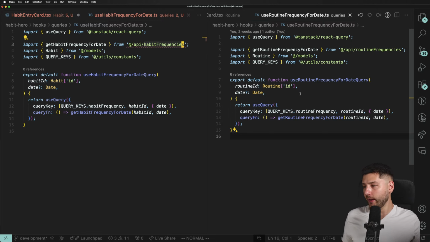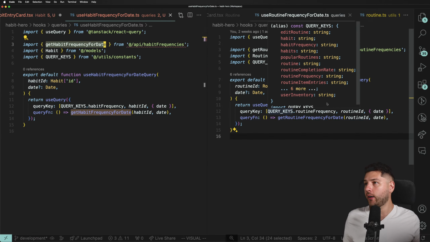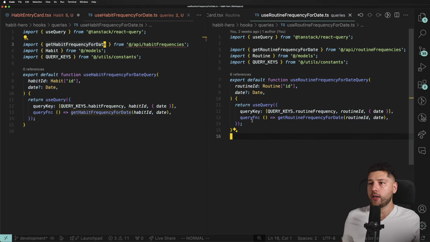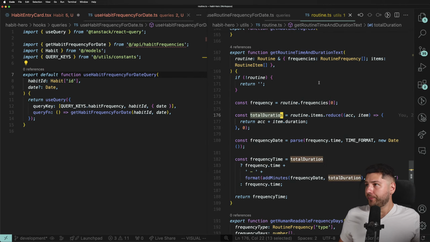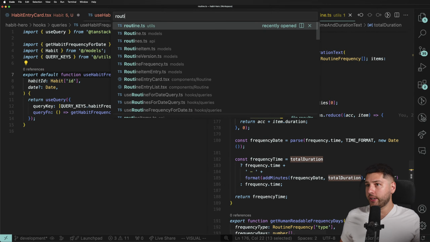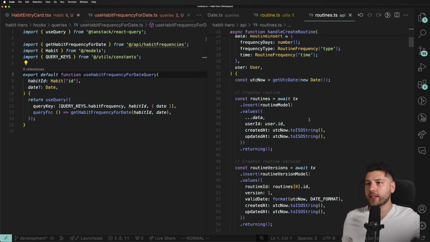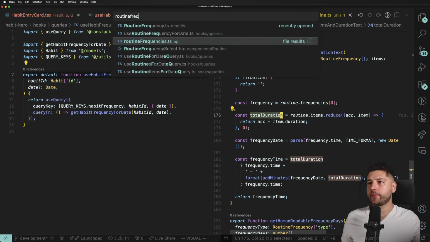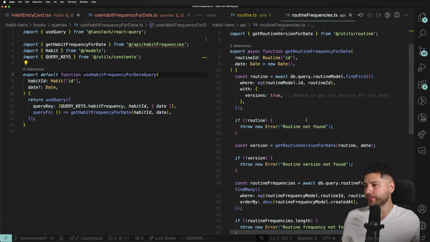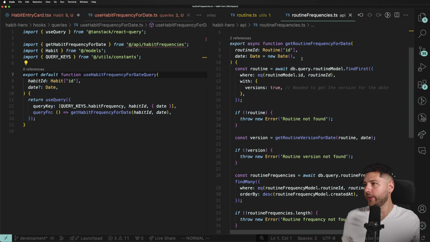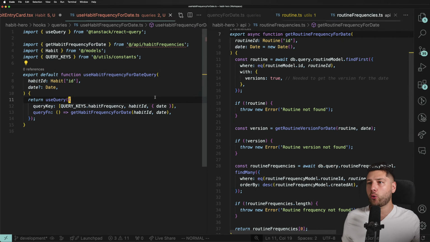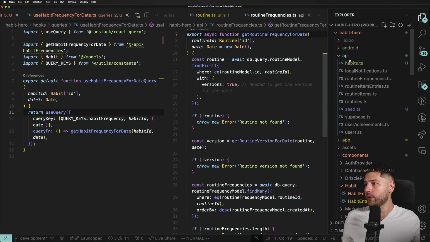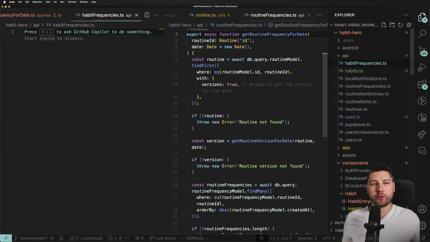So yeah, cool. So now we need to create that getHabitFrequencyForDate function. So let's create it. Let's come here, go to routines API. Let's find the, no, not routines, routine frequencies API. And we need to get getRoutineFrequencyForDate. There we go. Cool. So let's come here to our API folder. Let's make here a new file, habit frequencies.